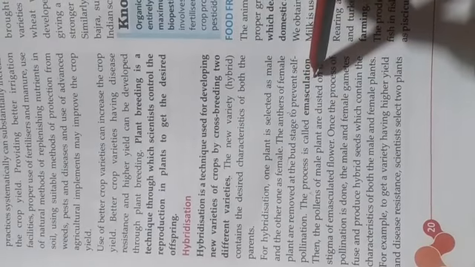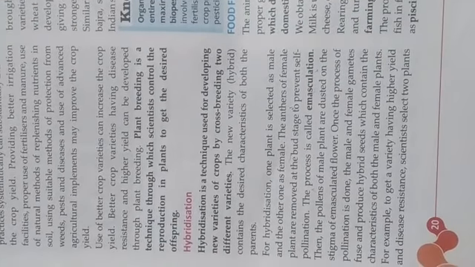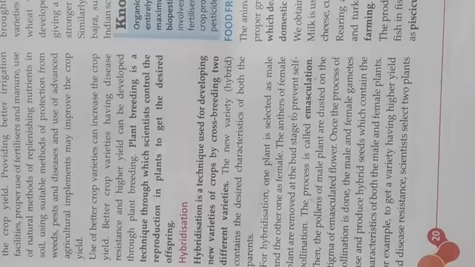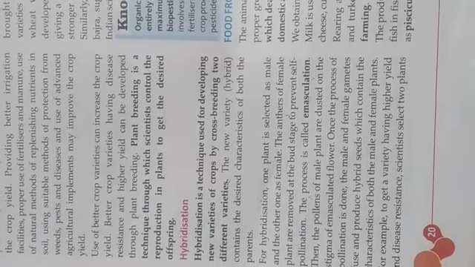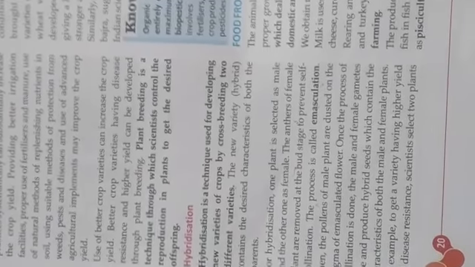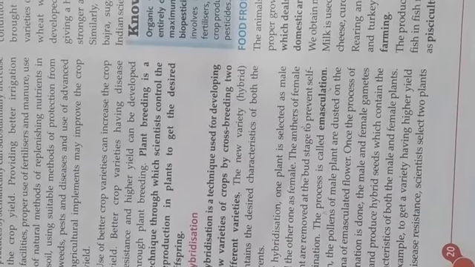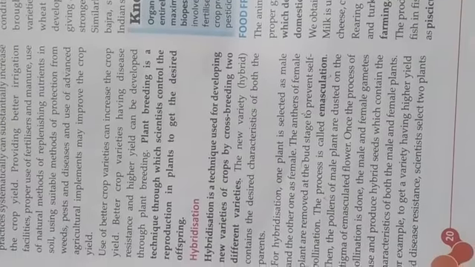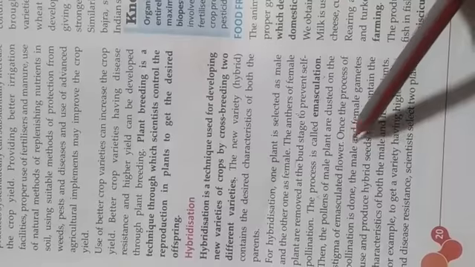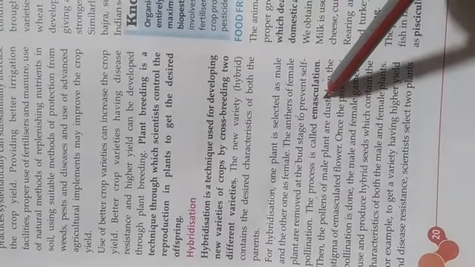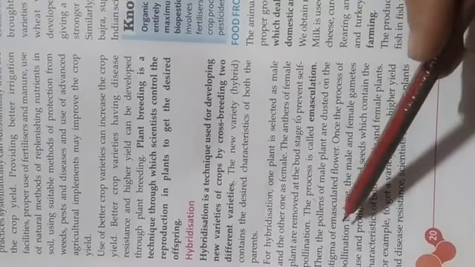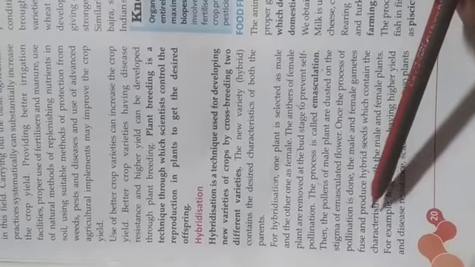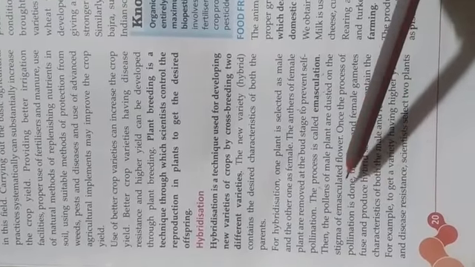For hybridization we select the male and female, and the anthers of the female are removed at the bud stage to prevent self-pollination. After prevention of self-pollination, pollination will take place from male to female, and then a new type of breed will come out. This process is known as emasculation. Then the pollen of the male plant is dusted on the stigma of the emasculated flower.